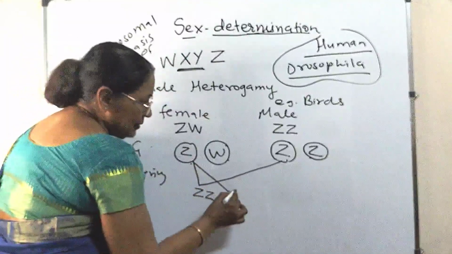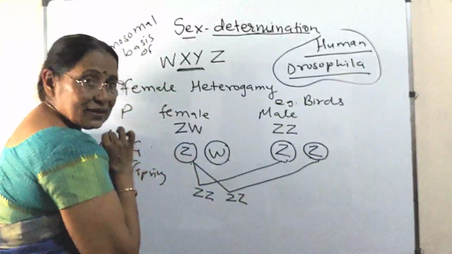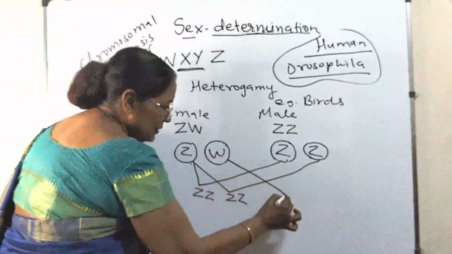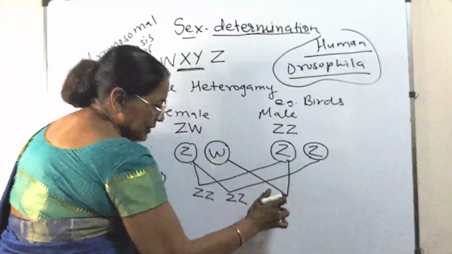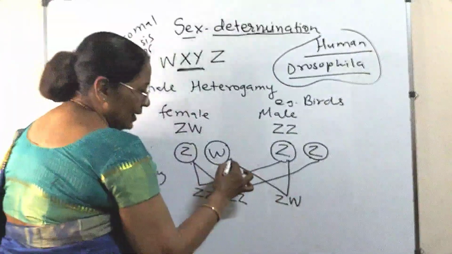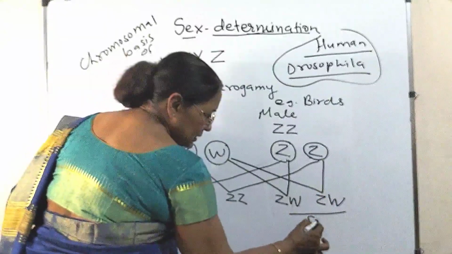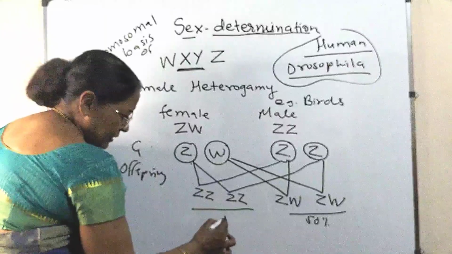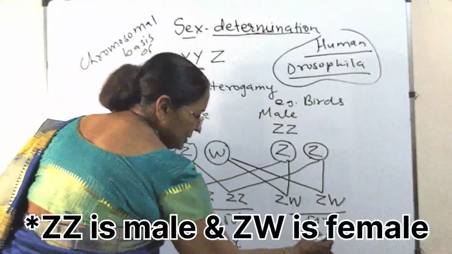This one again, both having the similar type of sex chromosome, is a male. Then here it is ZW, here it is ZW, and this one again ZW. So these 50%, these 50%, they are the female. This is female, this is male.